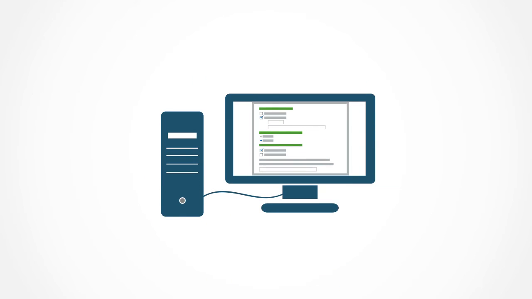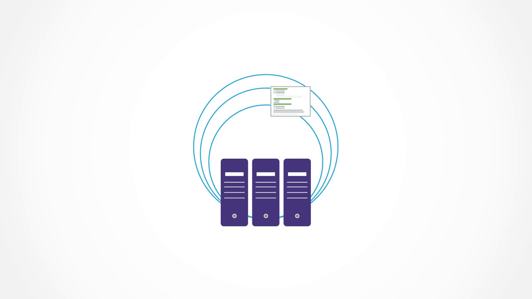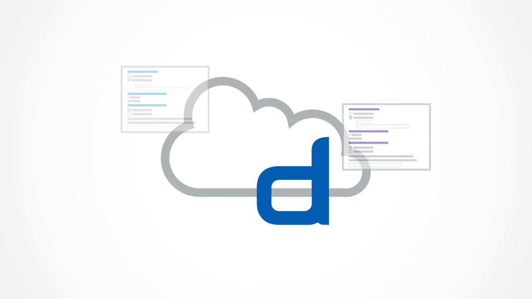Once you've transformed your documents into HotDocs templates, they can be used on the desktop, in your own server environment, or in the HotDocs cloud. HotDocs can